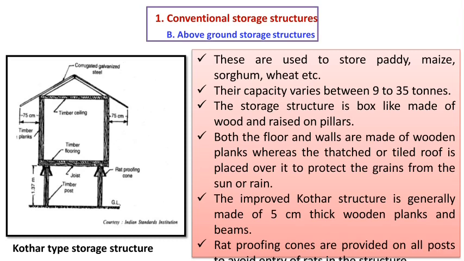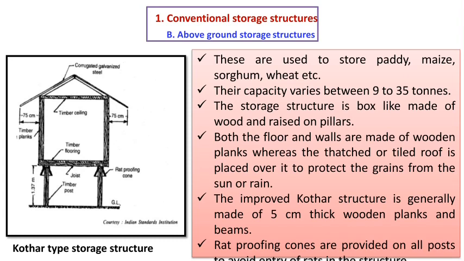Then the next one is the Kothara type of storage structure. These are used to store different cereal crops. The capacity is 9 to 15 tons and it is box-like, and both the floor as well as the wall are made with wooden planks, whereas a thatch roof is placed over it to protect the grains from the sun and rain. The improved Kothara storage structure is generally made of 5 centimeter thick wooden planks and beams.